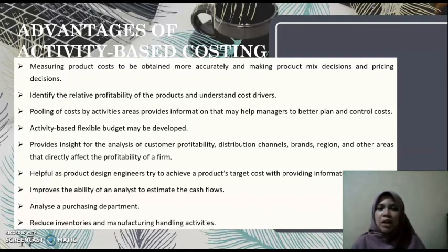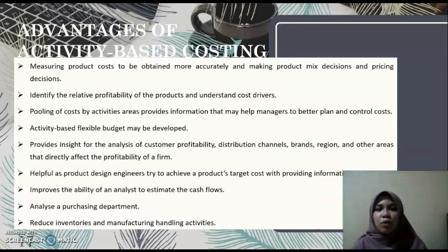Thirdly, pooling of the cost by activity areas provides information that may help the manager to better plan and control the cost. It means that the information generated by the ABC system encourages the firm to redesign the product to use a common part. Fourth, the activity-based flexible budget may be developed. Flexible budgets are more accurate than the conventional budget.